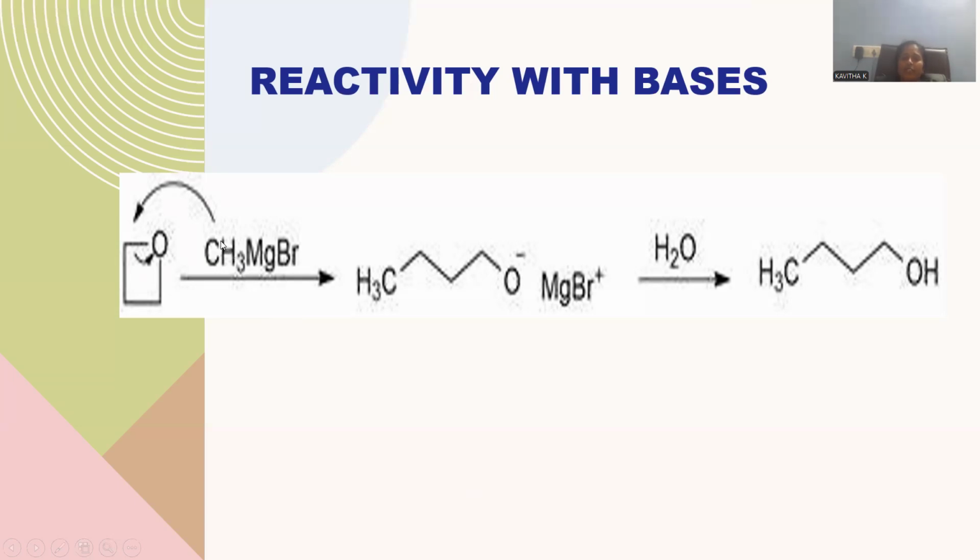Whenever CH3 negative is taken, that nucleophile obviously goes towards the carbon atom, and oxygen has a natural tendency to bind with the magnesium bromide, because oxygen is negative and has a tendency to bind with the positive one, so that magnesium bromide will add at the oxygen atom, and that is subsequently hydrolyzed, giving rise to OH. This is the way hydroxyl compounds, alcohols, will be generated whenever methyl magnesium bromide Grignard reagent is added upon this oxirane molecule, that will open the ring giving rise to a hydroxyl compound.